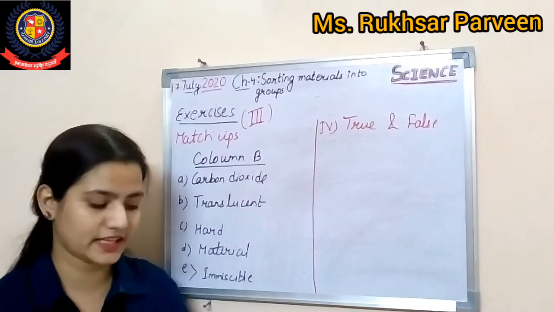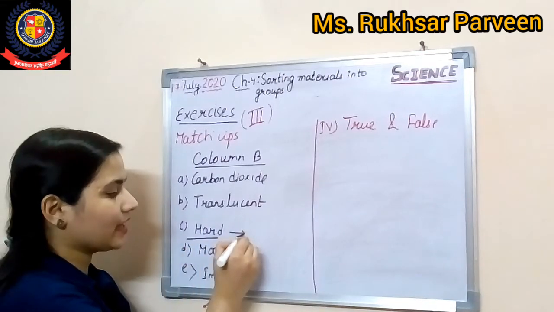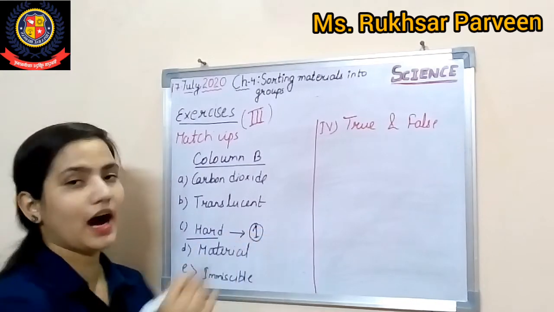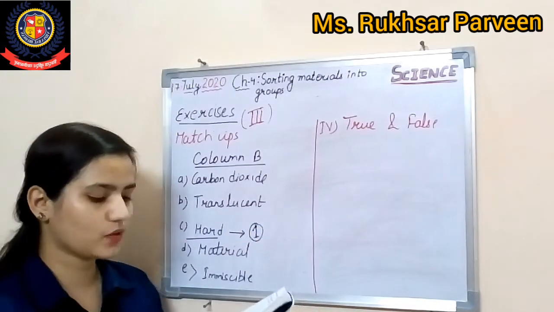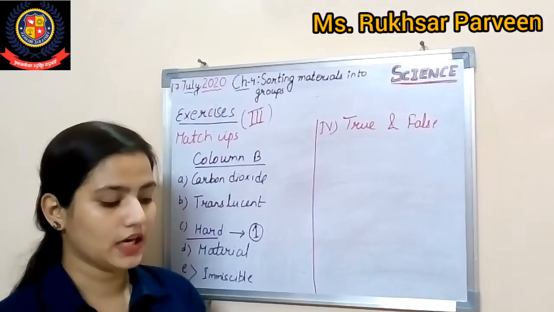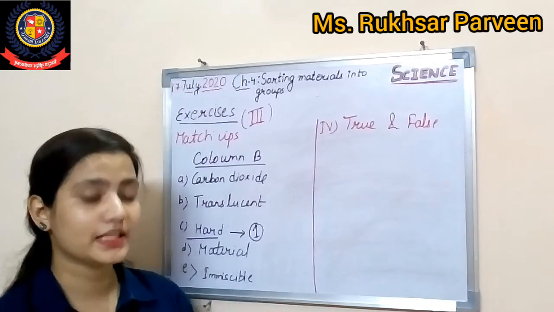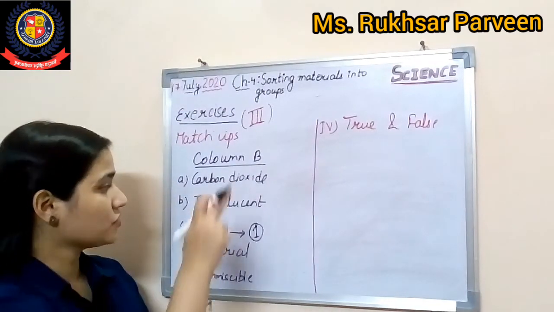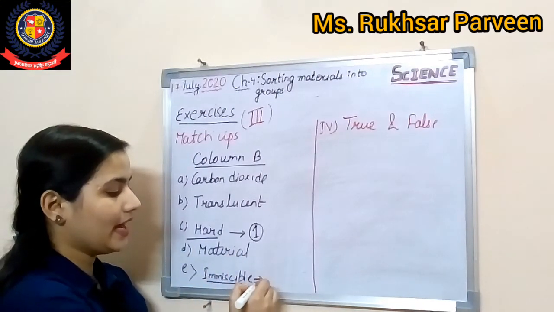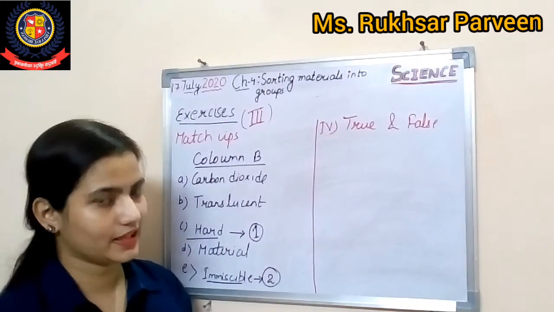What you have to do in column B, you have to take your pencil. As we have read, a material which is capable of scratching another material, तो हम उसके ऑप्शन के आगे बेटा क्या लिख देंगे? That is hard. So the first answer is hard. Now the second question is asking a liquid which does not dissolve in water. एक liquid जो कि आपके किसमें dissolve नहीं होता है? Water में. So just find out the answer. जो dissolve नहीं होता है उसको हम क्या कहते हैं बेटा? Immiscible liquid. So the answer would be immiscible liquid.